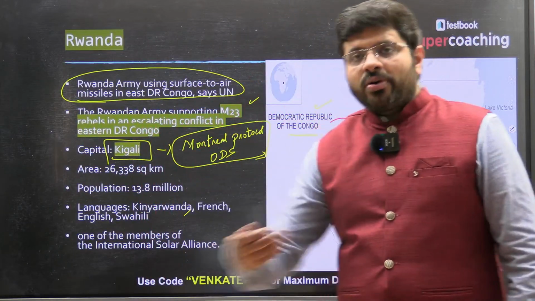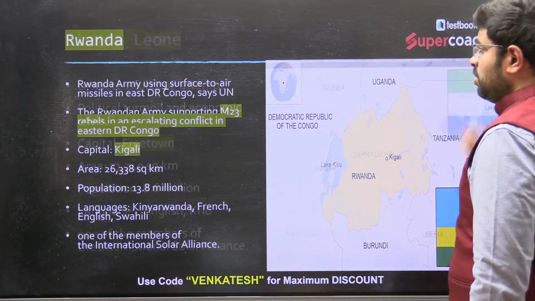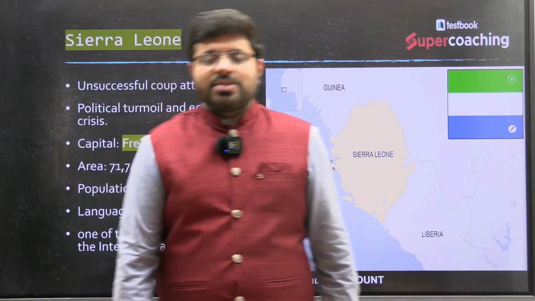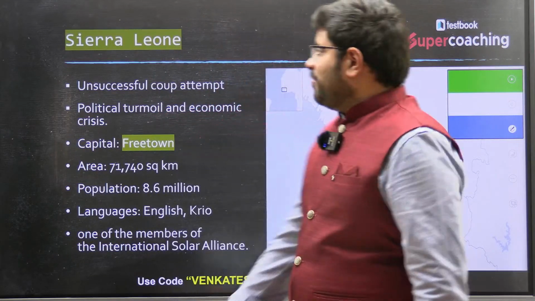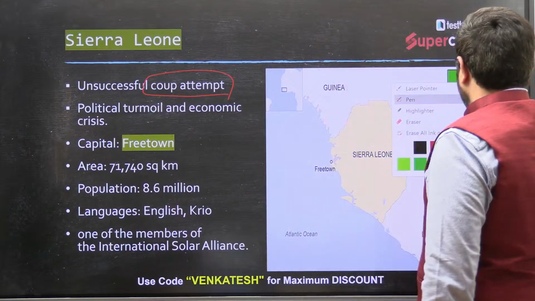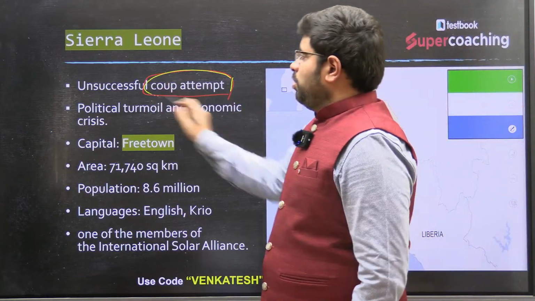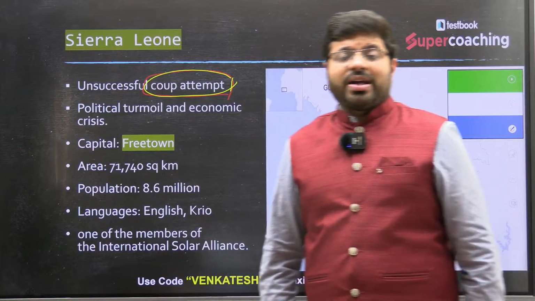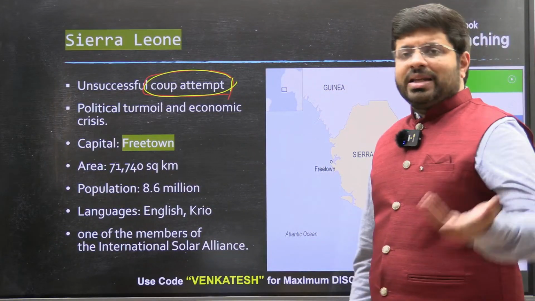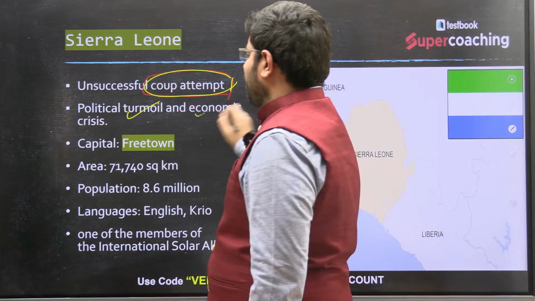Then let's move forward to the next issue, places in news. Sierra Leone. Recently, Sierra Leone was in the news when there was an unsuccessful coup attempt. It has been in the news for the last one and a half months now. When you have an unsuccessful coup attempt, it is linked to political turmoil and economic crisis.